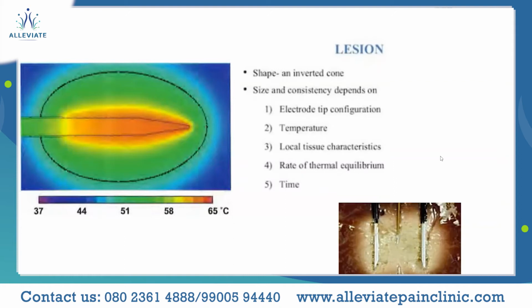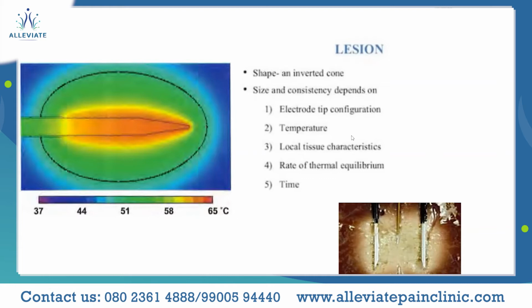That means how fast that steady state is achieved, because once the steady state is achieved, there will not be further heating. And then how long you do the ablation for, in terms of seconds or minutes.